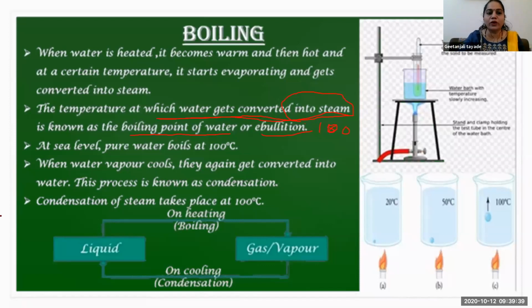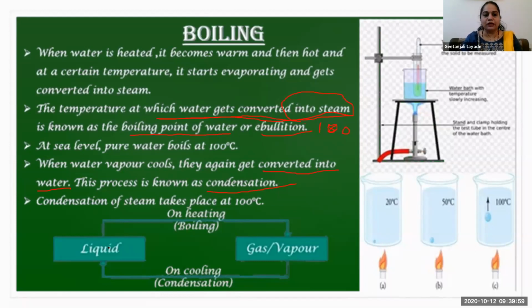That means when water vapor cools, it again gets converted into water. That process is known as condensation. Condensation means converting vapor into water.